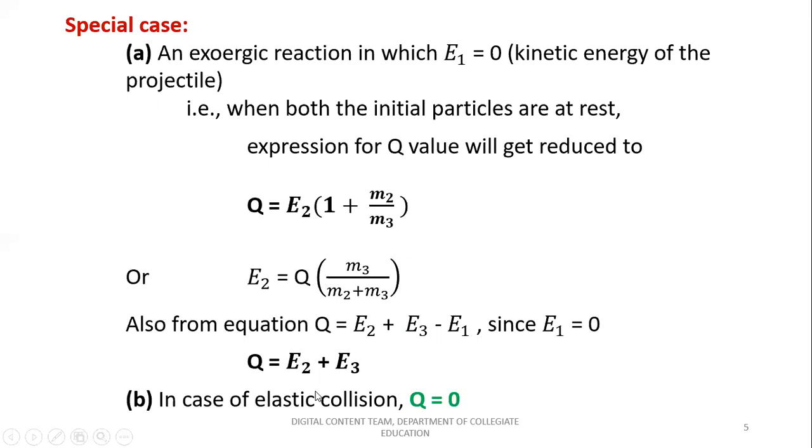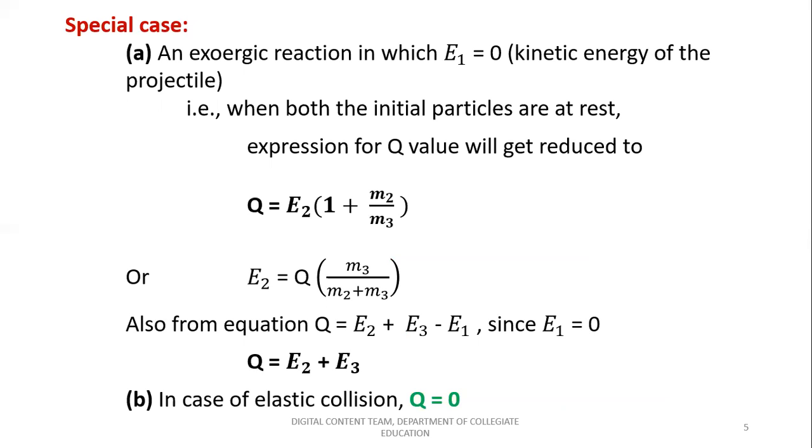So with this we'll move on to another special case called the case of elastic collision. You have studied, when you studied the types of reaction, elastic scattering. The same thing here: elastic collision, or elastic scattering, is one in which the kinetic energy is conserved, and it tells you that there is no change in energy after the reaction when compared to earlier to the reaction.